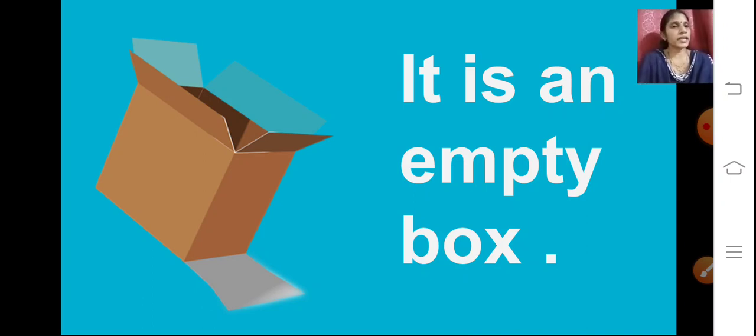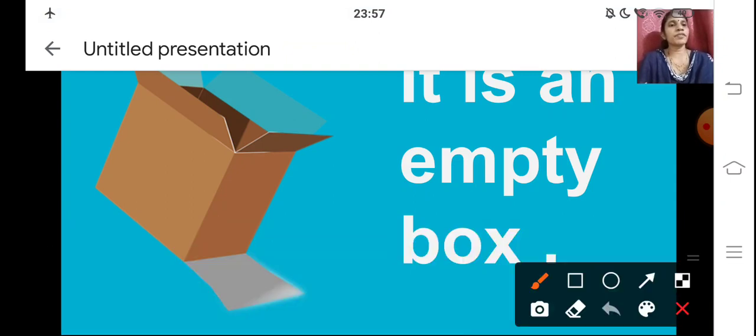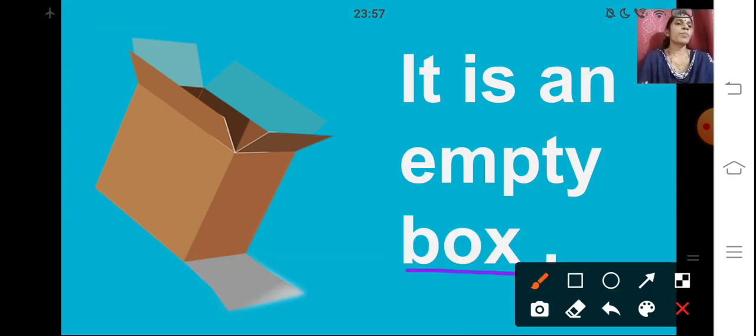So first we will find out the naming word. Box is the name of a thing. Now, if you ask the question, how is the box? What information are we getting? It is empty. Nothing is there inside the box. So, here the word empty is describing the box. It is telling us that nothing is there inside the box.